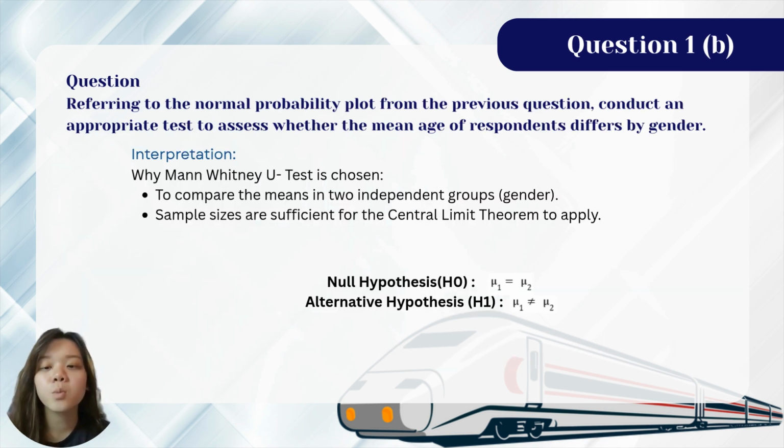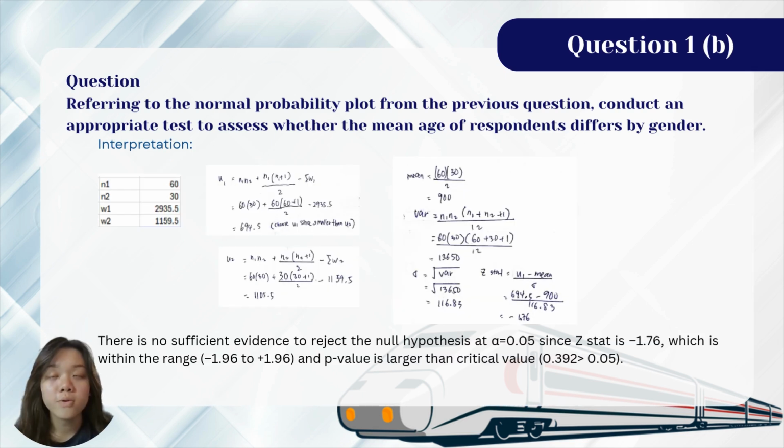The reason why the Mann-Whitney U Test is chosen is to compare the means of two independent groups. Besides that, the sample size is sufficient for the central limit theorem to apply. There are two hypotheses in this test: the null hypothesis, which says the mean ages of the two genders are the same, while the alternative hypothesis says the mean ages of both genders are not the same. Referring to the data here, N1 and N2 refer to the sample sizes of female and male, while W1 and W2 refer to the total rank of age of female and male.